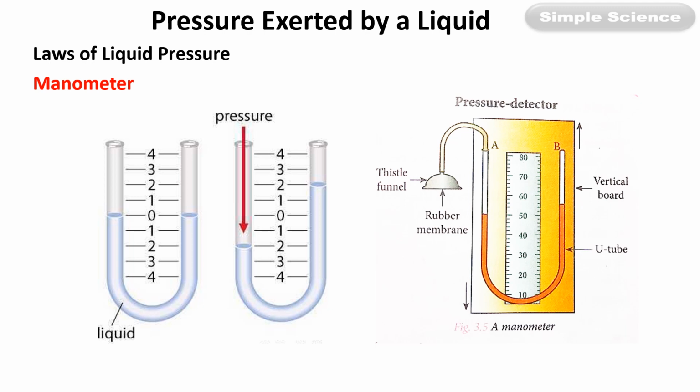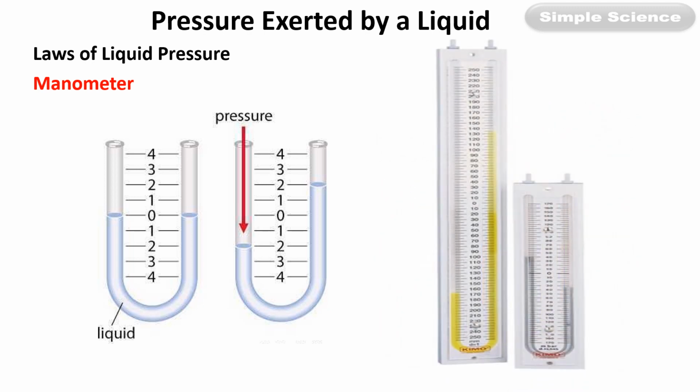Whenever pressure is exerted on the rubber membrane, there will be an increase in the level of liquid in the other part of the tube, and you can notice the increase in pressure with the help of the scale. A manometer or a pressure detector looks like this.